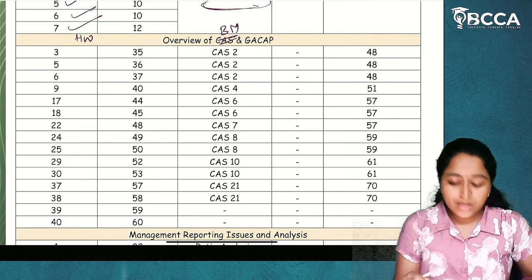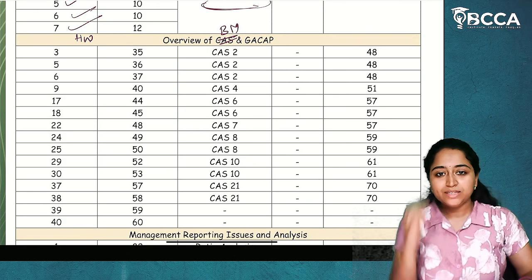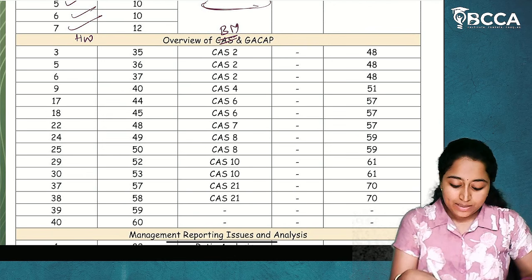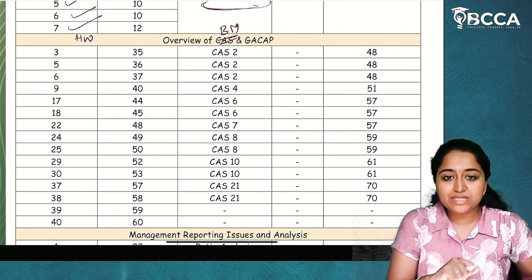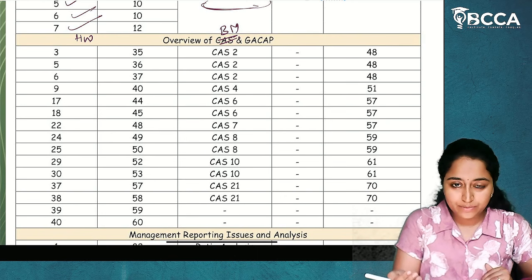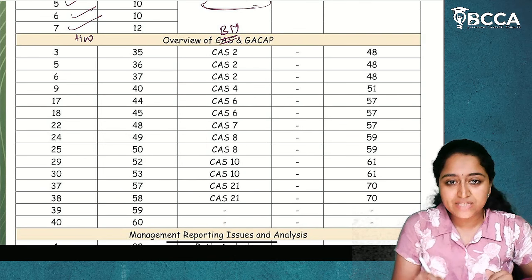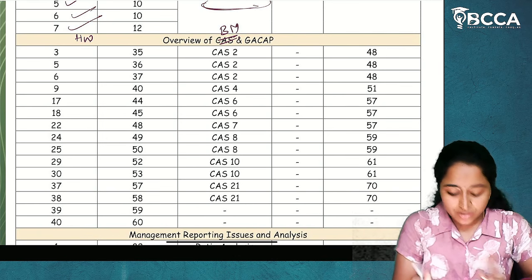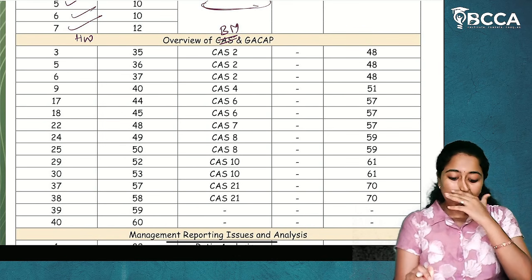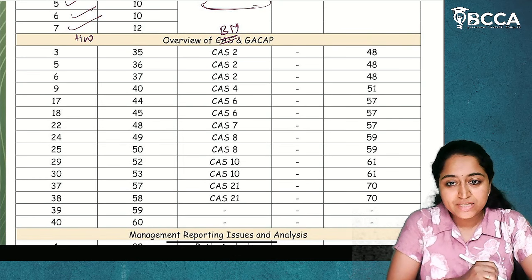So now we are going to start with our next unit, which is the overview of cost accounting standards and GESA. This particular unit is very important for the examination because a minimum of 2 to 3 questions can be tested. 2 questions can be tested from cost accounting standards alone. So whatever standards I have specified here, these are more than enough for your examination. Only these standards will be tested as the practical part. Now, we are going to start with our first cost accounting standard, which is CAS 2.